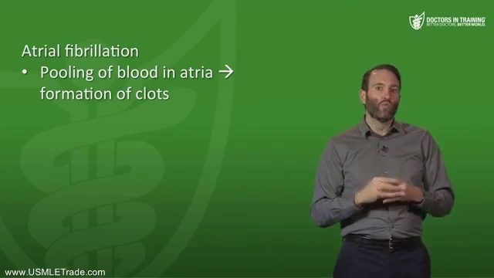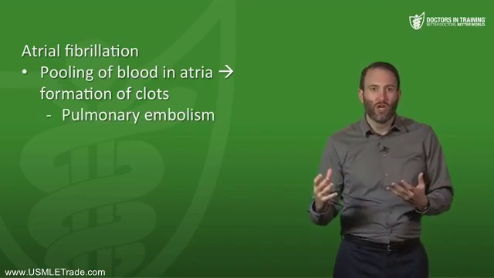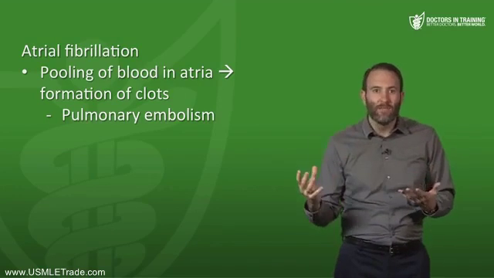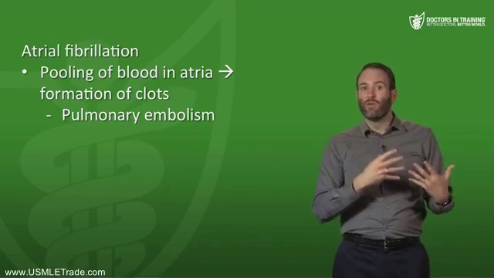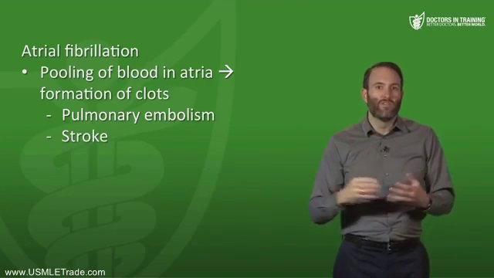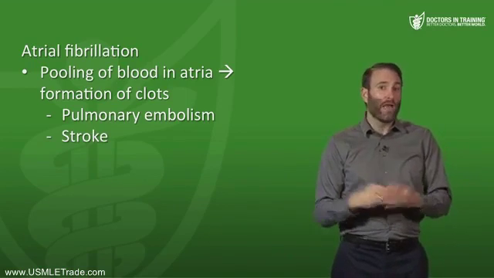Now, it can travel to the right ventricle and then into the lungs, causing a pulmonary embolism, or if they have a patent foramen ovale, or if the clot forms in the left atrium, then it can dislodge and embolize in the brain and cause a stroke, or travel to other parts of the body and embolize there. So, how do we treat AFib?